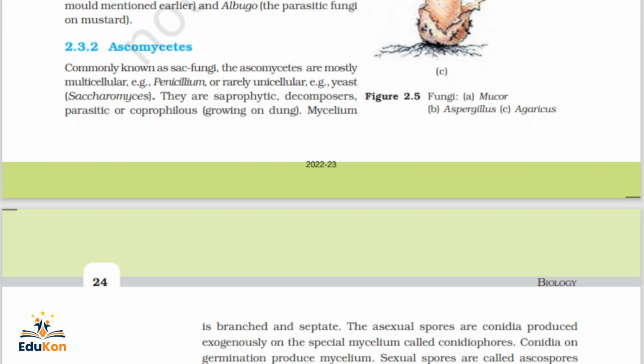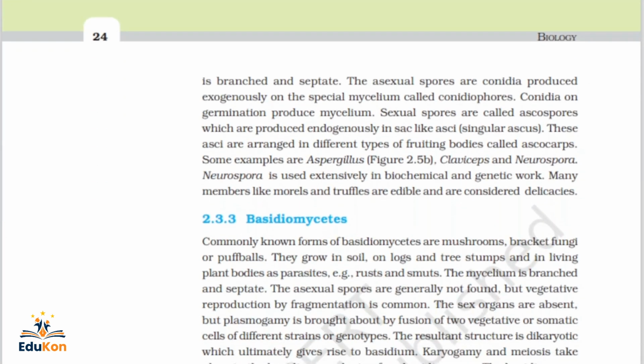Mycelium is branched and septate, as we studied in the introduction. The asexual spores, or conidia, are produced exogenously on the special mycelium called conidiophores. Conidia on germination produce mycelium.